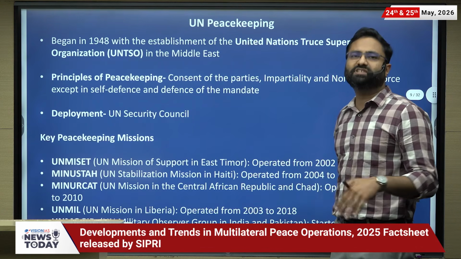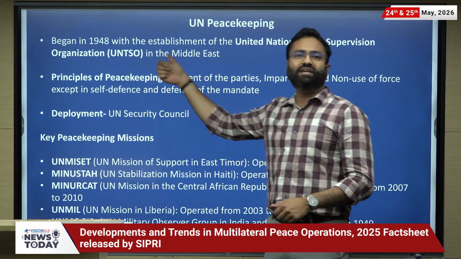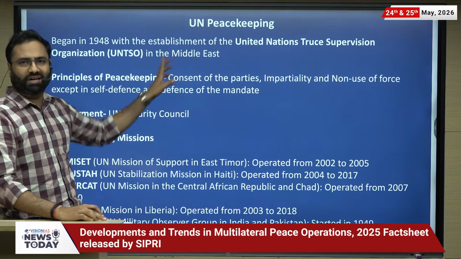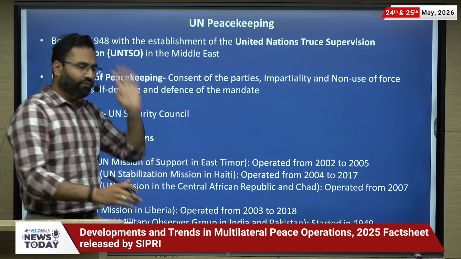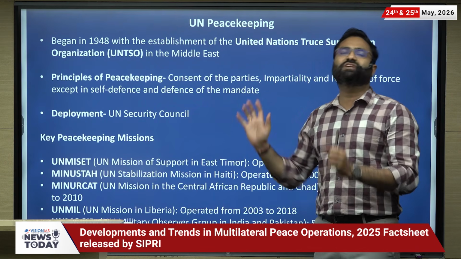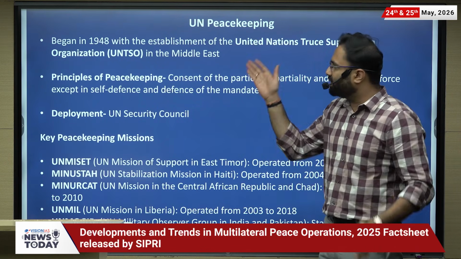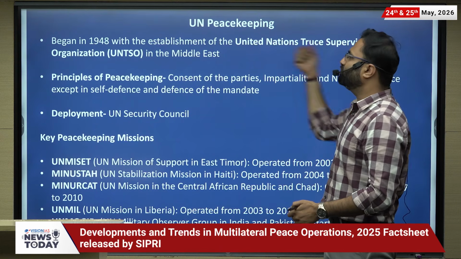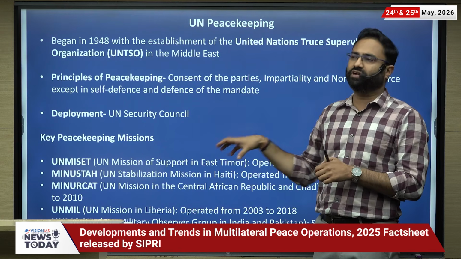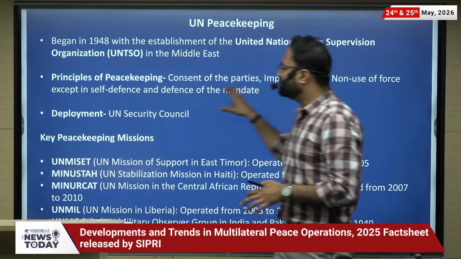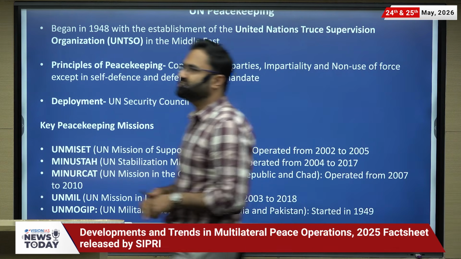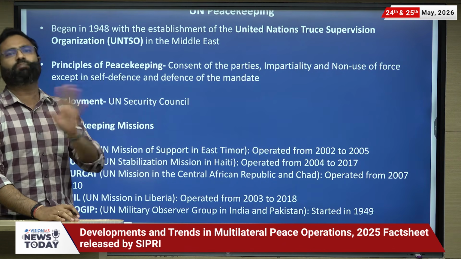So United Nations peacekeeping, what it is: it began in 1948, with the United Nations Truce Supervision Organization in the Middle East. In 1948, once Israel declared its independence, a major conflict arose, the Arab-Israel war, and after that the United Nations Truce Supervision Organization was established. After that, different region-specific organizations were established. Now, what are the principles based upon which they function? The first important principle is impartiality. They are not going to be partial towards one country.